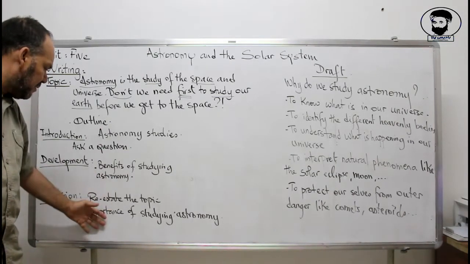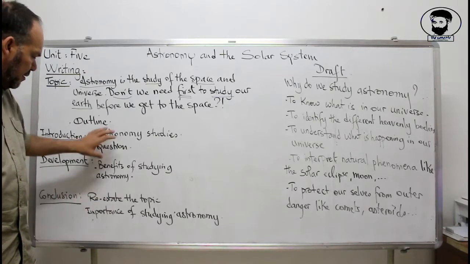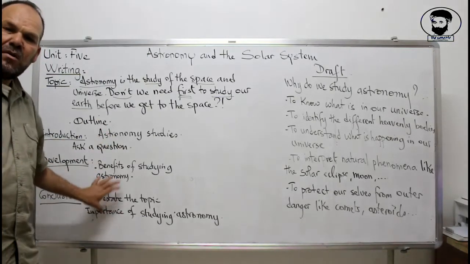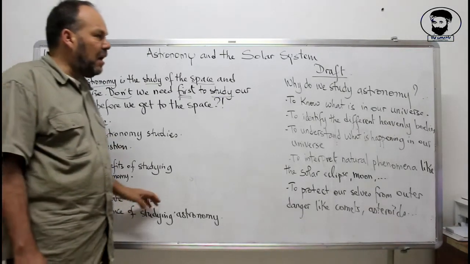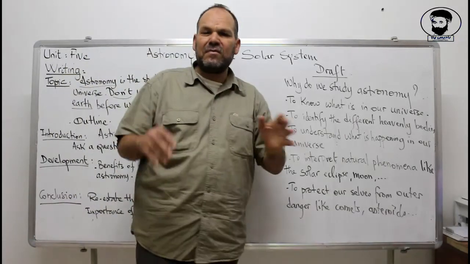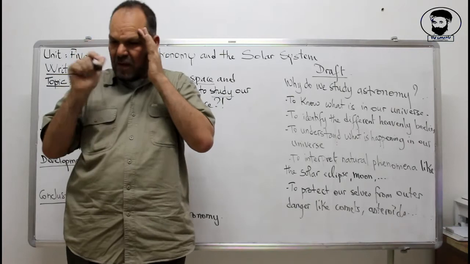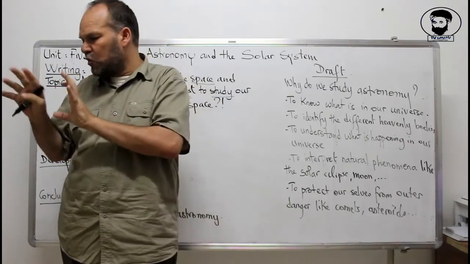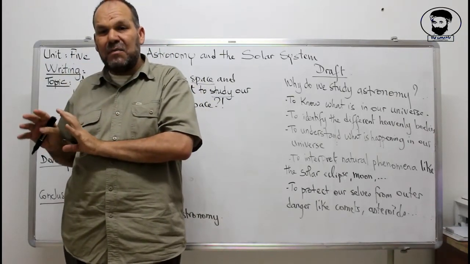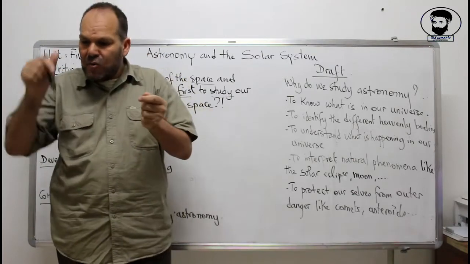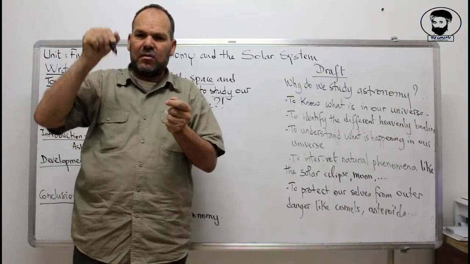So this is in all the outline that we have got to write right from the beginning. Now, going to the draft. When you've got the topic, now you try to understand the topic, underline the keywords, and try to draw an outline. Then after, you take a raw paper and write everything that comes in your mind about the